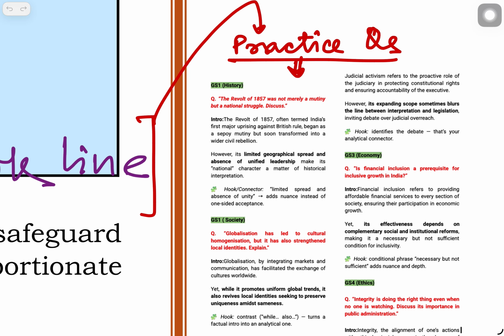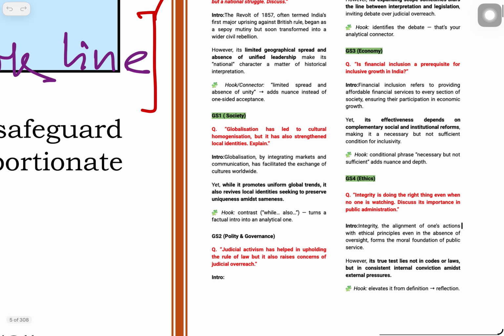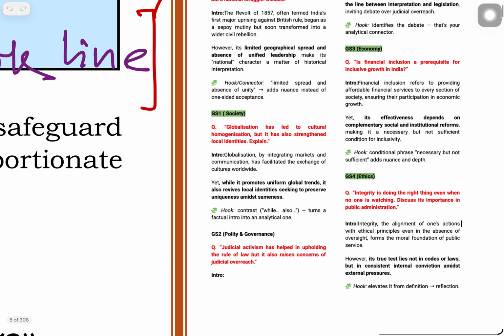Are you getting me? Let's have another question. Suppose globalization has led to cultural homogenization, but it has also strengthened local identities. Here it says that globalization has an impact. It can lead to homogenization, and it can also strengthen local identity. Both things can happen through globalization. The same thing has been written in the intro part.